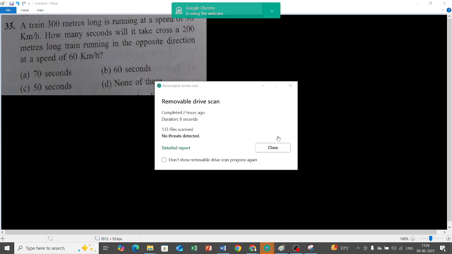A train 300 meters long is running at a speed of 90 kilometers per hour. How many seconds will it take to cross a 200 meters long train running in opposite direction? Yes, there is a specific scenario that I have written for this one. See,